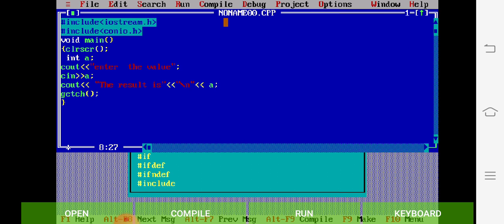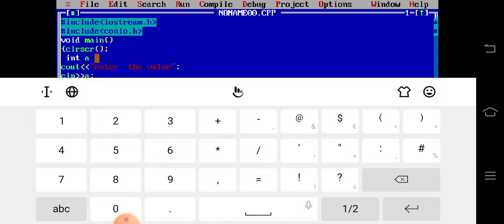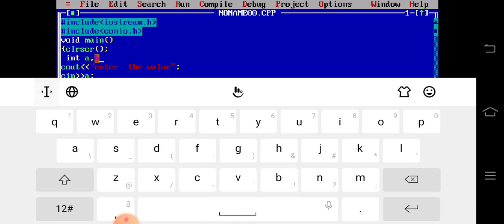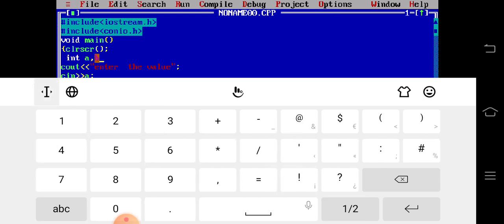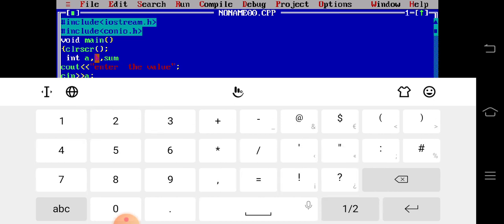Okay. So now if we want two variables or more, then I just use here, say for example addition of two numbers. Then here I just use int a, then comma b, then comma sum, because I just store the sum of the values a and b in some variable. Okay, sum is a variable where I want to store the value.